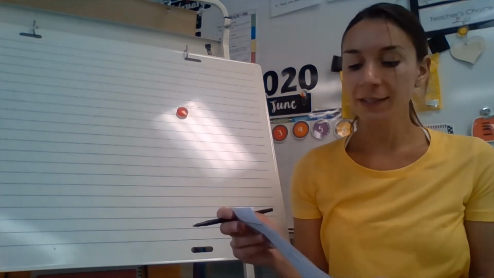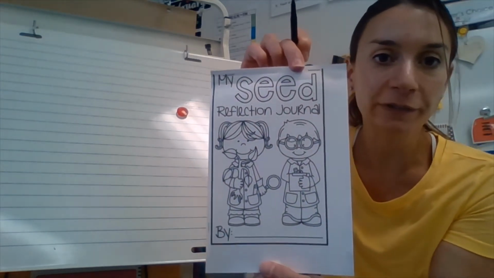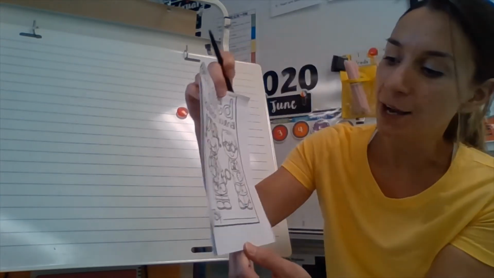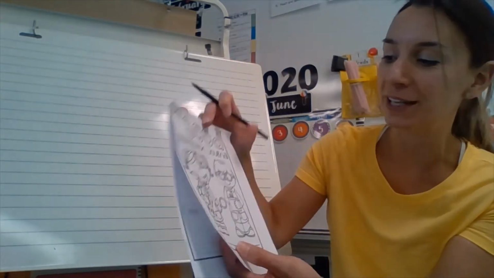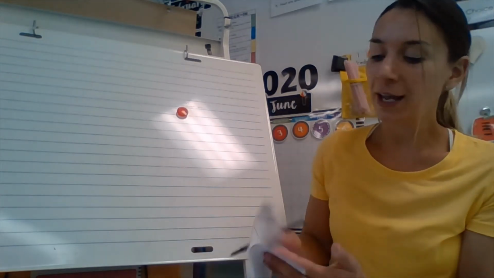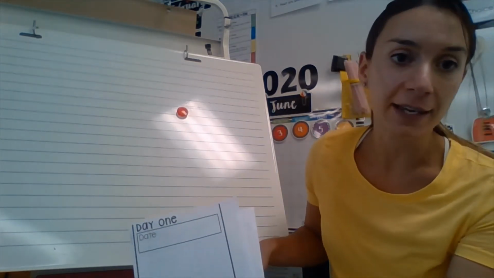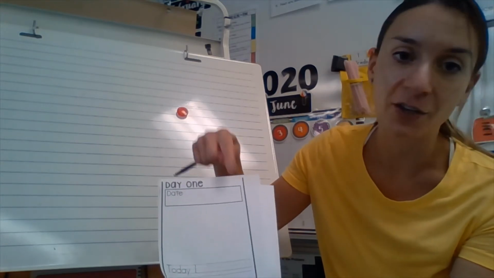All right, boys and girls. So right now, I'd like you to take out this little booklet. It's called My Seed Reflection Journal. So take that out. You can color the boy and girl a little bit later. So last week, we planted a sunflower seed. Something we forgot to do was write about what the little pot looked like last week. So really, if you wanted to do that today, you could, but don't worry about it.